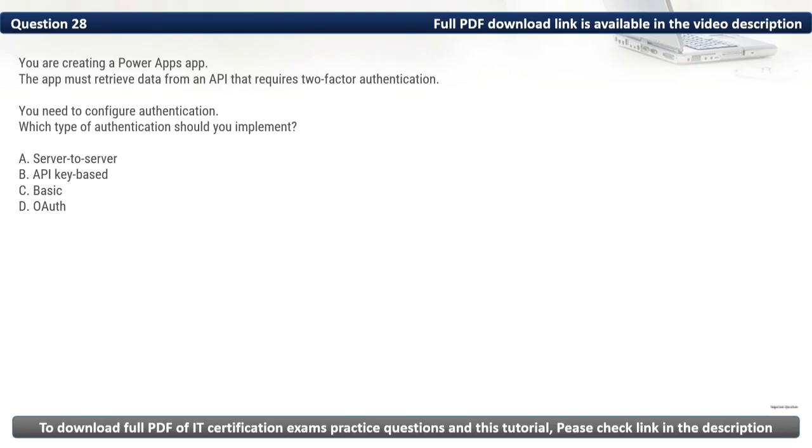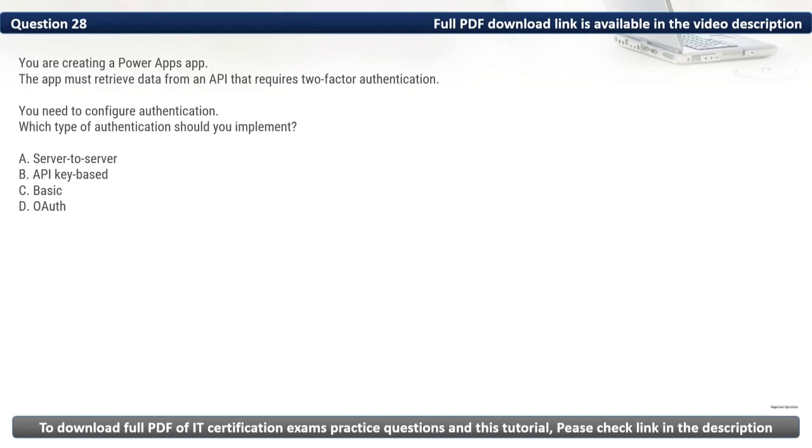Firstly, let's eliminate the incorrect options. We have A, server to server. This is typically used for backend communication between applications and does not support two-factor authentication. Then we have B, API key based. API keys are static and do not support two-factor authentication. They are less secure than OAuth for sensitive operations.